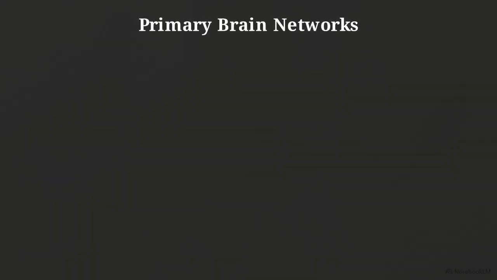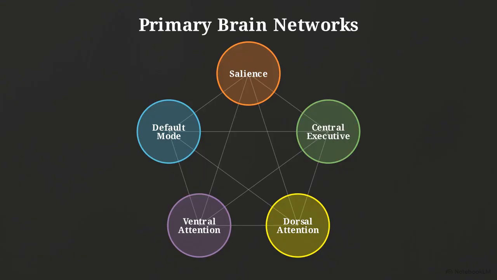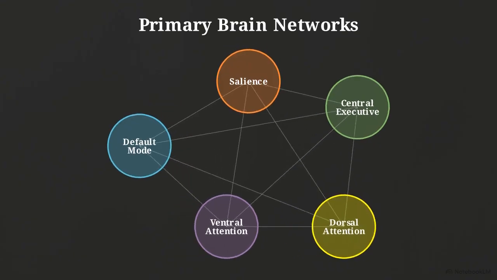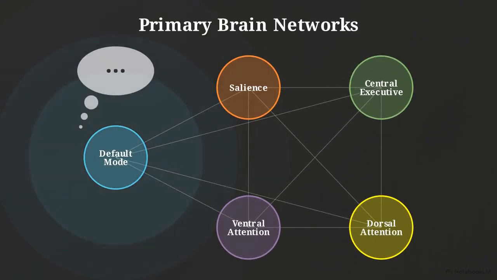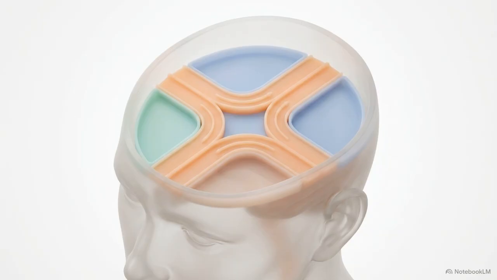This model identifies 5 intrinsic networks governing internal thought and external attention: default mode, central executive, salience, dorsal, and ventral. They operate on strict polarity. The default mode governs internal thought, while the central executive and dorsal attention networks drive goal-directed focus. Mastery in focused attention meditation is the structural optimization of the Salience Network to route traffic efficiently between these two